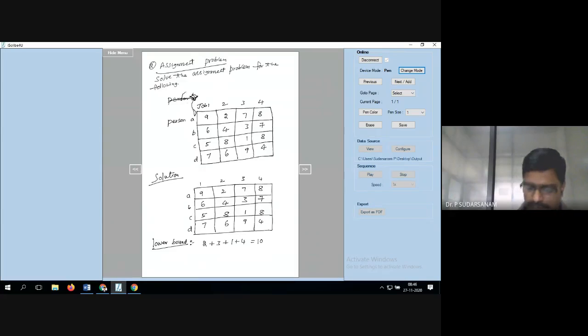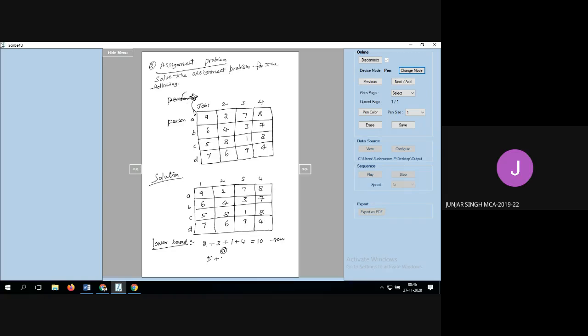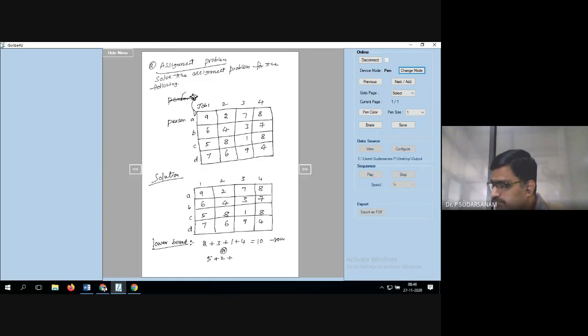Some textbooks go for row wise or column wise. Now we went for the row wise, but you can go for the column wise also. Column wise, which is the minimum? First column, 5. Second column, 2. Third column, 1. Fourth column, 4. Total is 12. This is called the column wise.